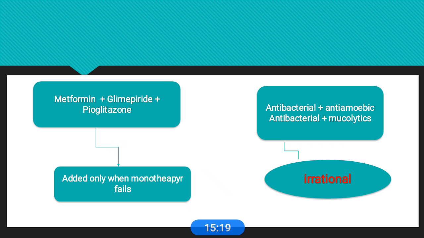Another combination is antibacterial, anti-amoebic, and mucolytic. These combinations are usually irrational. We cannot combine antibacterial and anti-amoebic drugs.